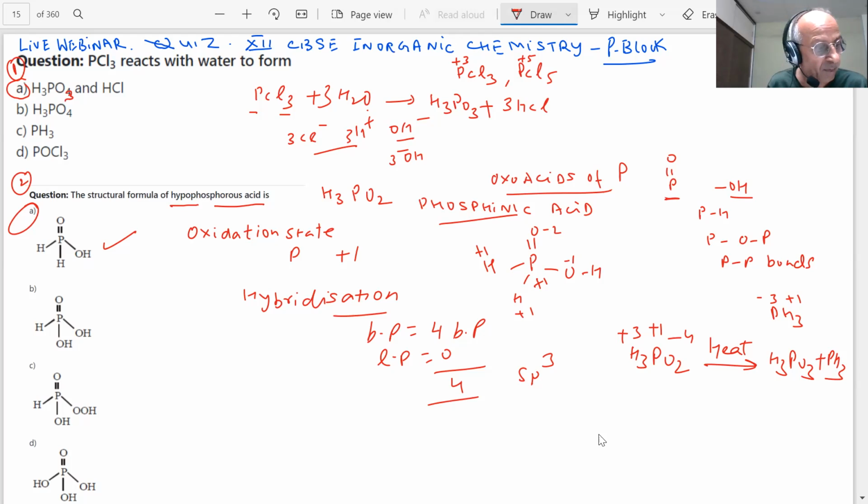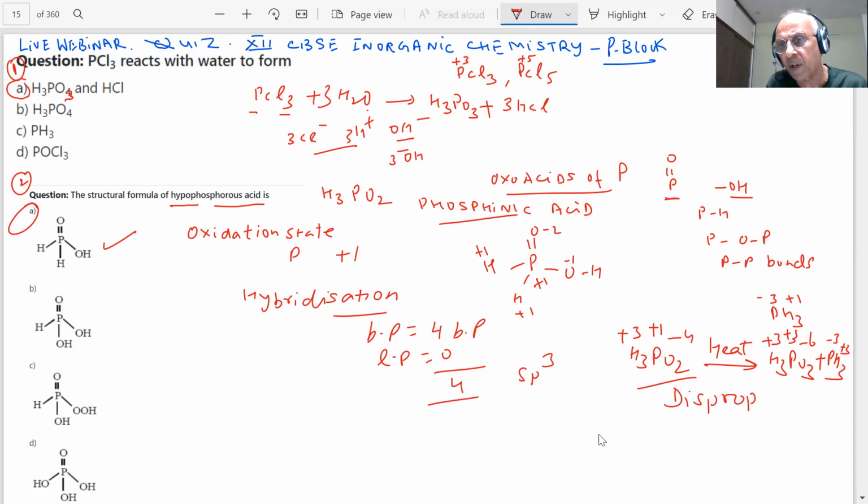In H3PO3, what is the oxidation number of phosphorus? H3 is plus 3, O3 is minus 6, so phosphorus is plus 3. In PH3, it is minus 3. So plus 1 goes to plus 3 and minus 3. What type of reaction do we call this in chemistry, students? Disproportionation reaction. Yes, that is why some reactions are important.